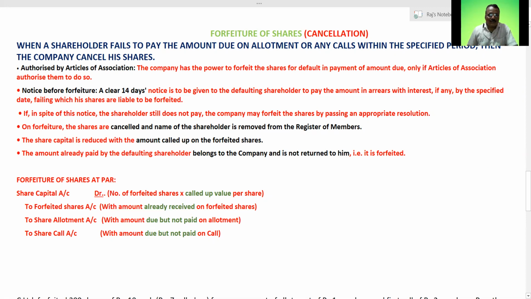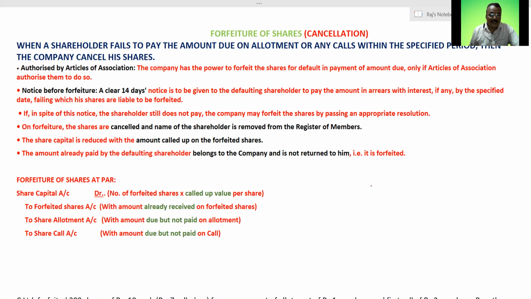Right. So in brief, I have mentioned some points here. Just look at the points here; I will be discussing them with you all. So here, when a shareholder fails to pay the amount due on allotment or any calls within the specified period, because there is a constant period for each installment, then what will happen? The company cancels his shares.